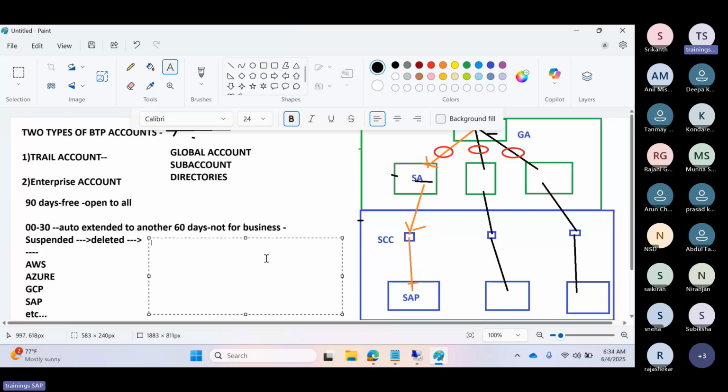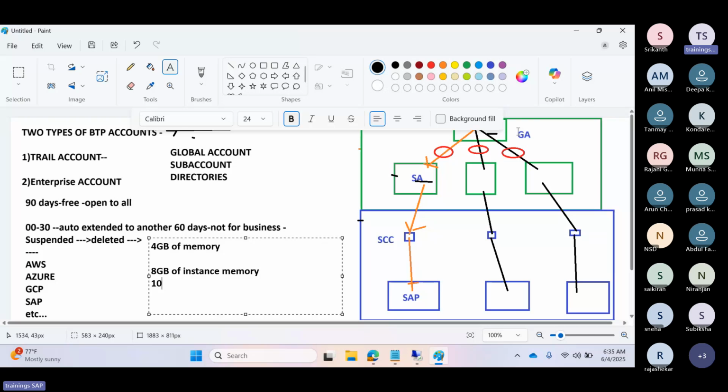So here the trial accounts include 4 GB of memory for applications. Whatever applications you have in the BTP, you are limited to using only 4 GB of main memory. You can also use 8 GB of instance memory.